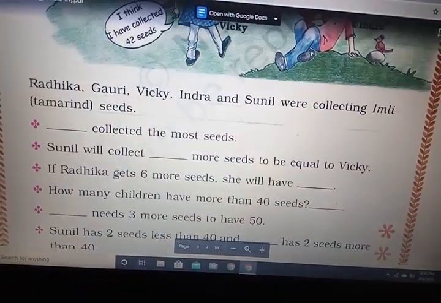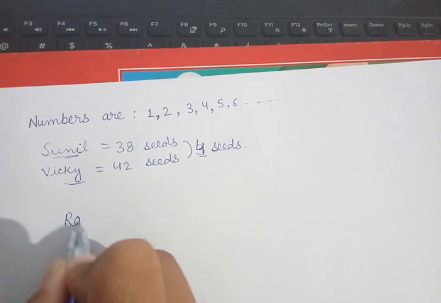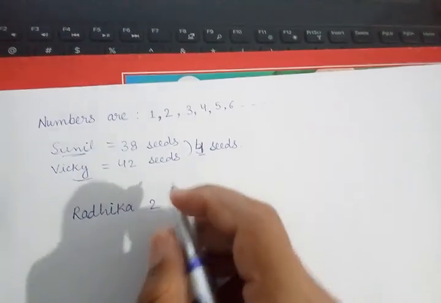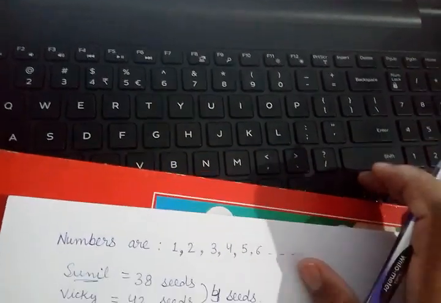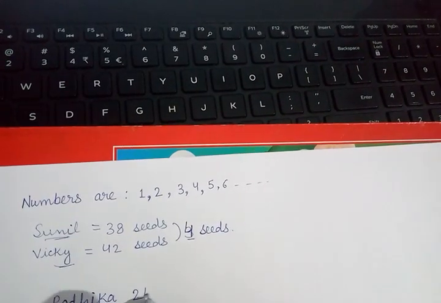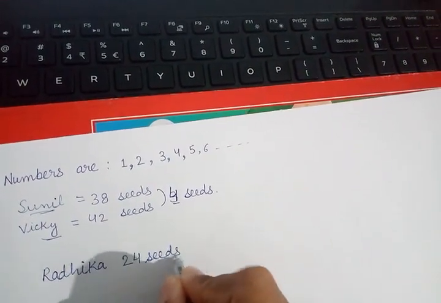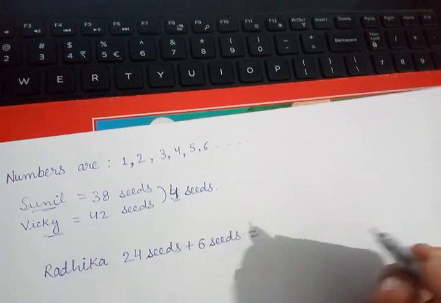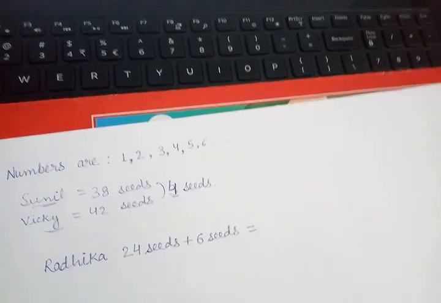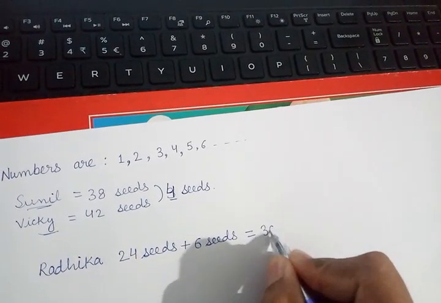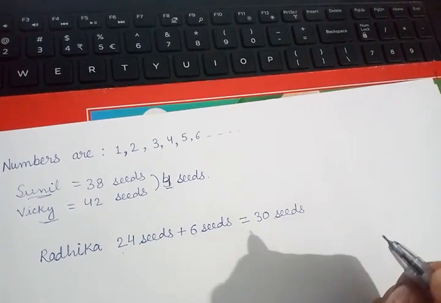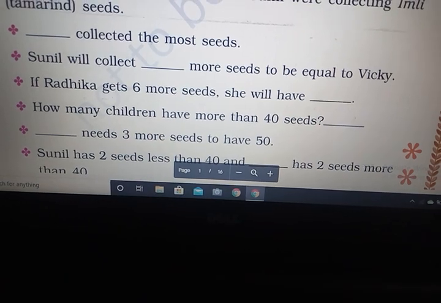If she gets 6 more seeds, then how many seeds will she have? 30. 24 plus 6 equal to 30 seeds, right? Okay. Now come to the next question.